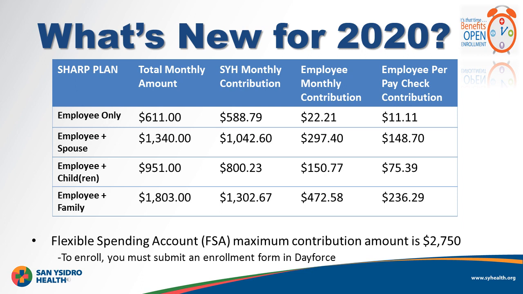If you wish to enroll in an FSA plan, you must complete an online enrollment in Dayforce. If you enroll in the Sharp Nonstop Wellness Plan, all of your out-of-pocket expenses, deductibles, and co-insurance expenses that are covered by your Sharp plan should be paid using the Nonstop Wellness Visa card. Your FSA Visa card should not be used to pay for these expenses.